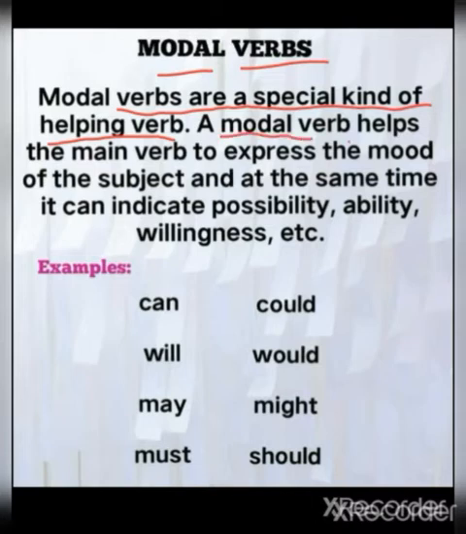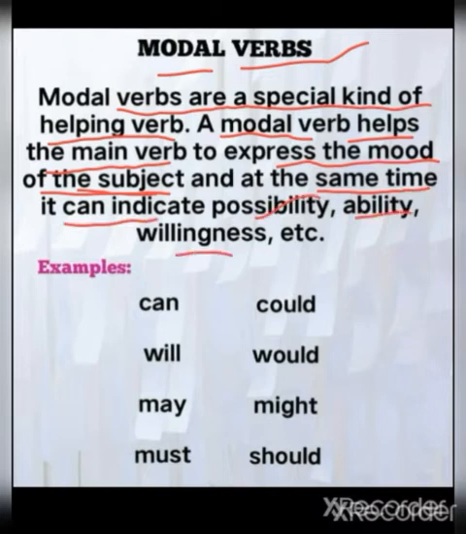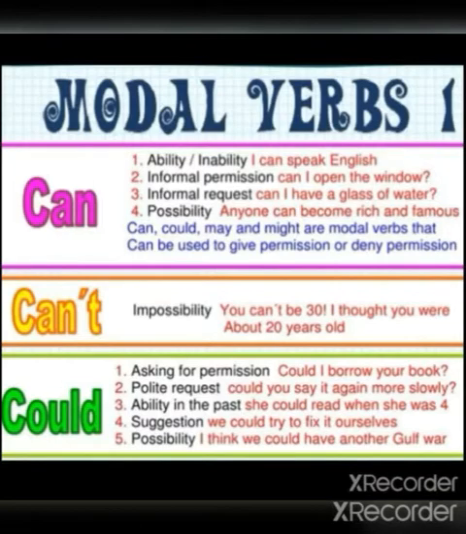A modal verb helps the main verb to express the mood of the subject, and at the same time it can indicate possibility, ability, willingness, etc. Examples: can, could, will, would, may, might, must, should. So these are the modal verbs. Let us see one by one.